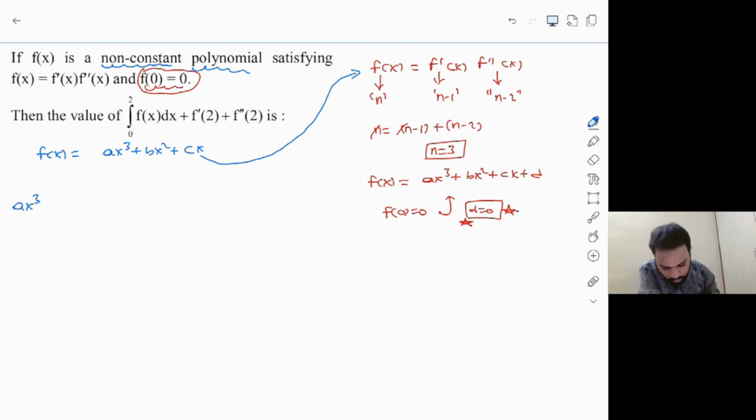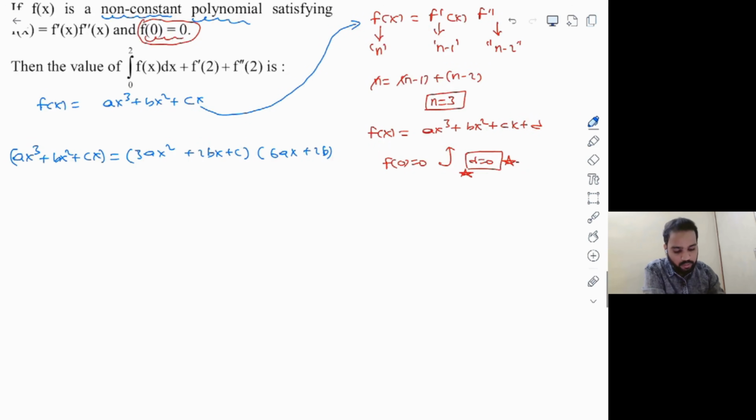This is ax cube plus bx square plus cx. This is f of x, equal to f dash of x. I'm going to write directly, I hope you'll understand: 3ax square plus 2bx plus c, multiplied by f double dash of x. Which means I have to differentiate this one more time, which will give me 6ax plus 2b.